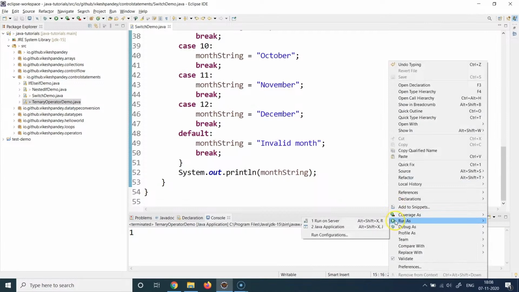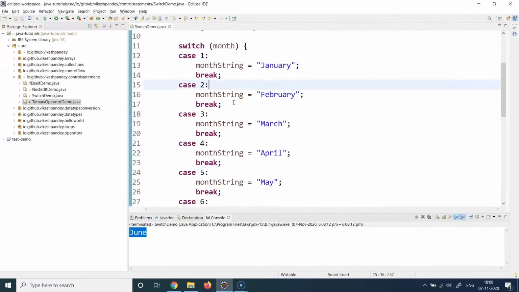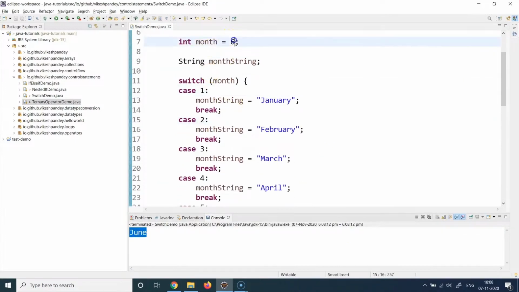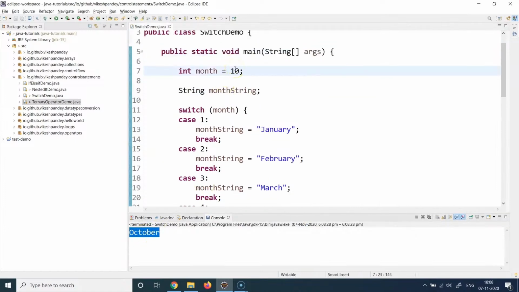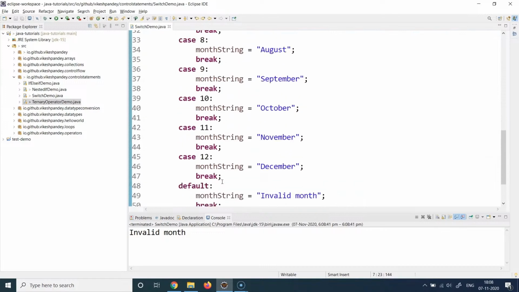We have specified the value as 6, which should result in the month name as June. And yes, we can see we get June. Let's change the value and put the value as 10 and see what we get. So right click, run as Java application, and we got October. Yes, exactly correct. Let's put an invalid value as 13, and let's see what happens now. Now we get invalid month. So our default code block just got executed because we entered a value which is not matching any of the case conditions which we have specified.